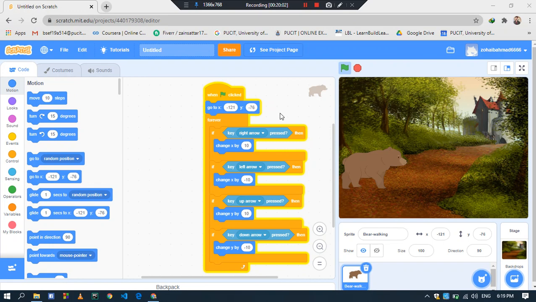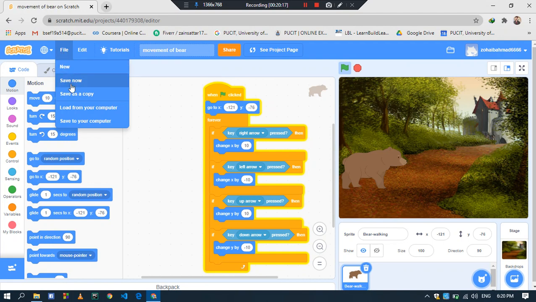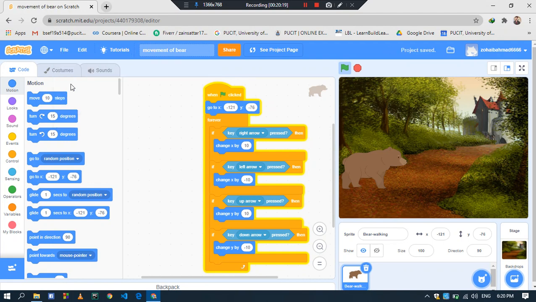Now if you want to save this project, first you have to rename it. Click on this untitled and name your project. For example, I call it movement of bear. For saving it, click on the file option and click on save now. Okay, now this project is saved.